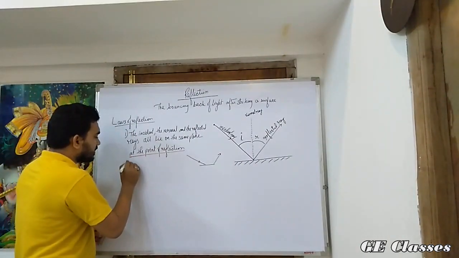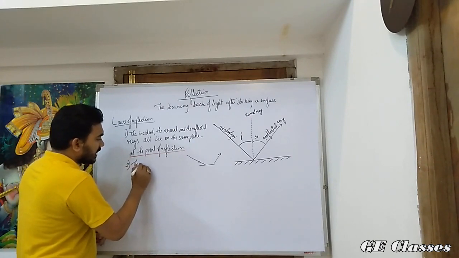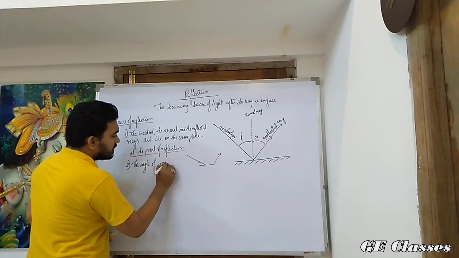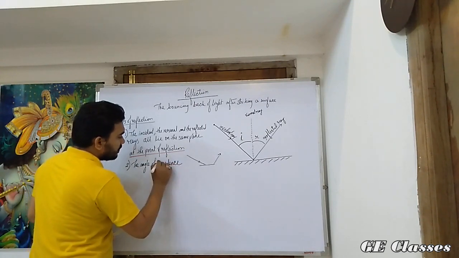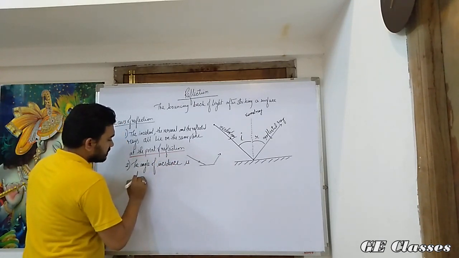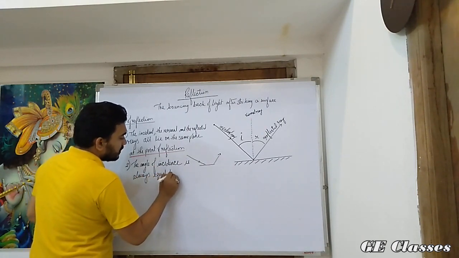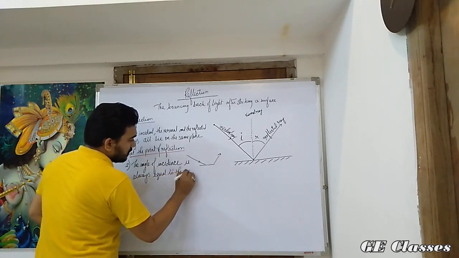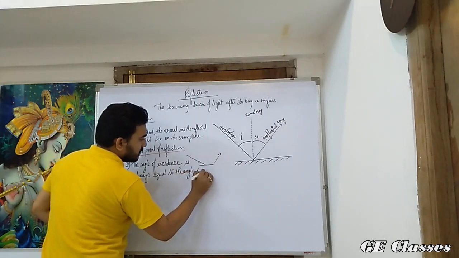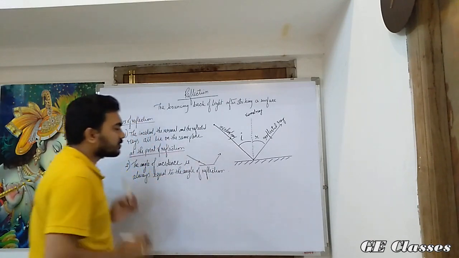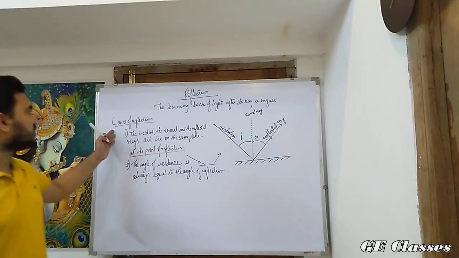And the second point is the angle of incidence is always equal to the angle of reflection. So this we have to remember, the laws of reflection.